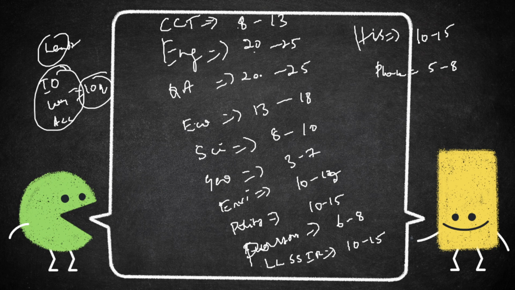Adding them up, nearly 116 to 120 questions.